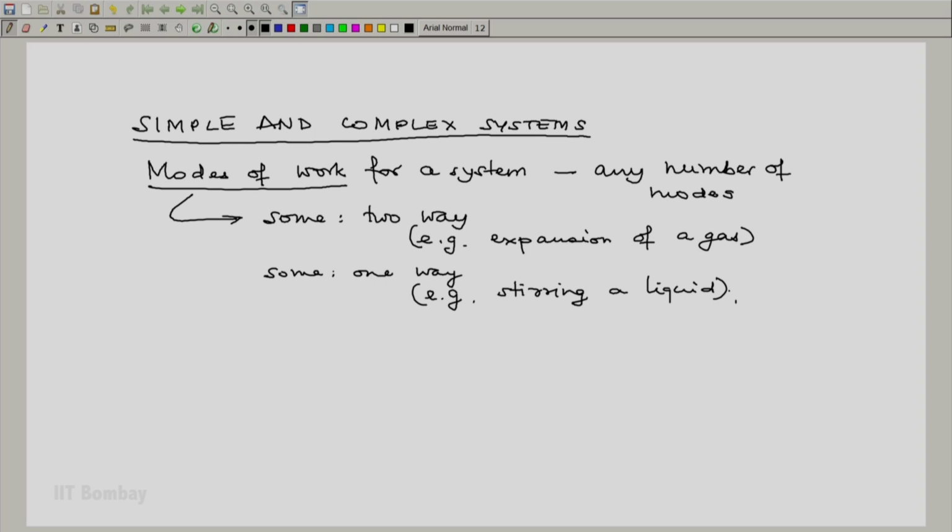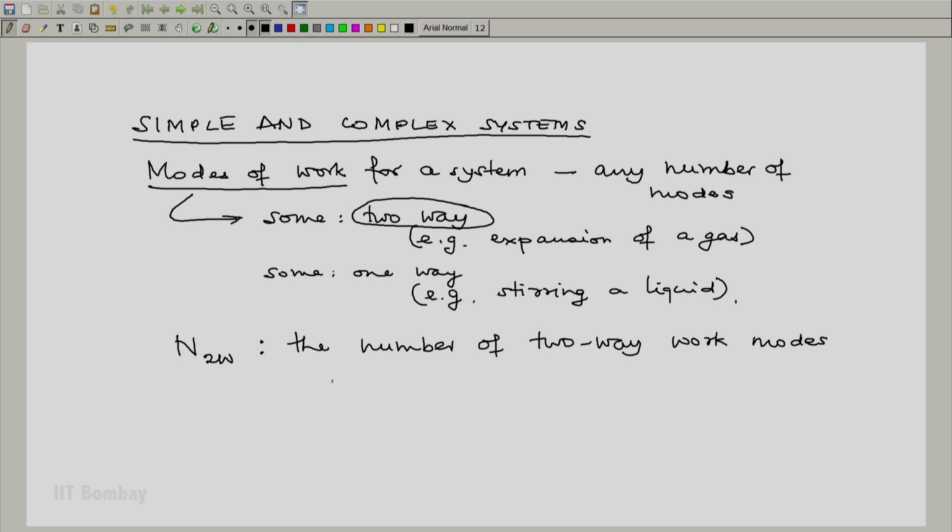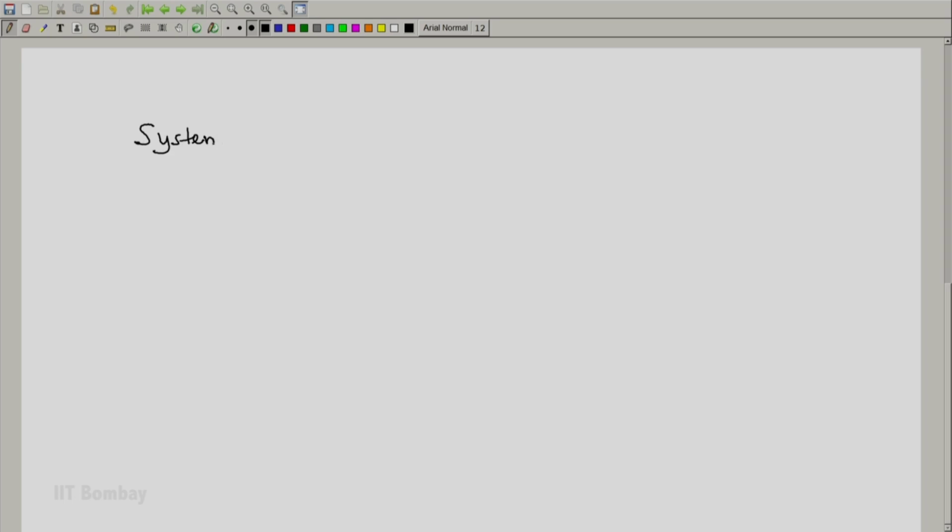An important number for us is the number of two-way work modes. Let's call this N2W, which represents the number of two-way work modes possible for a system. As an example, let's consider the system as a simple gas, say air. In this particular case, the number of two-way work modes is 1, that is the expansion work mode.